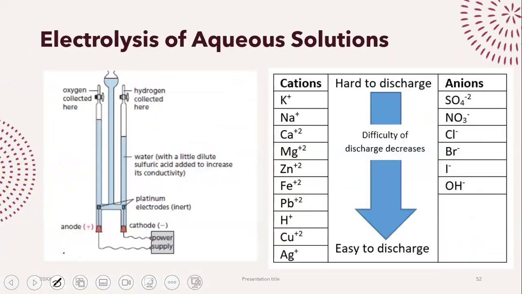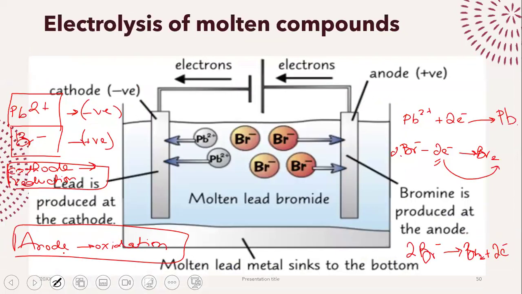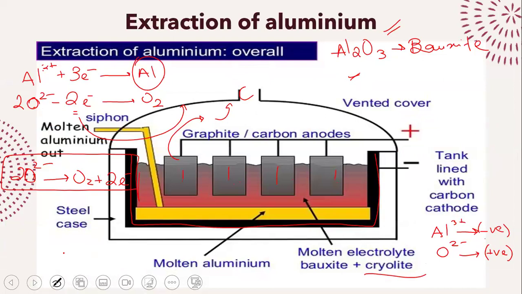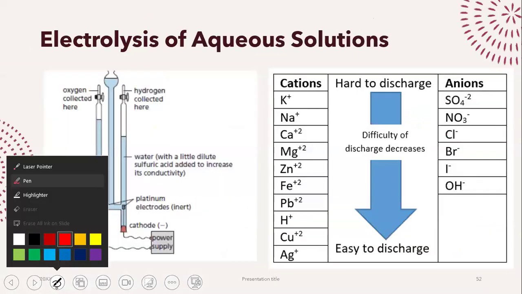Now, I would say this was the easy part of electrolysis. You know why? Because you guys are taking a look at molten solutions. In molten solutions, we only have two ions, positive and negative. Lead bromide, aluminium oxide. But what happens when you get to an aqueous solution? Now what? What if you have, for example, sulfuric acid, H2SO4?